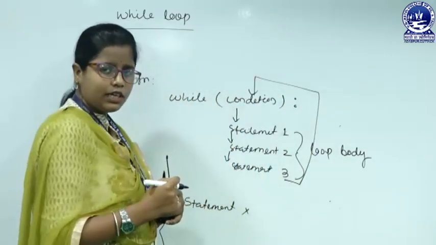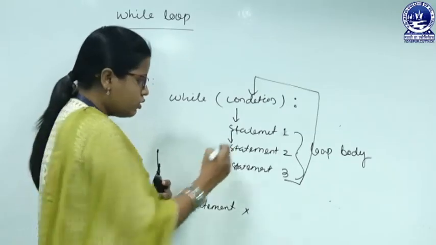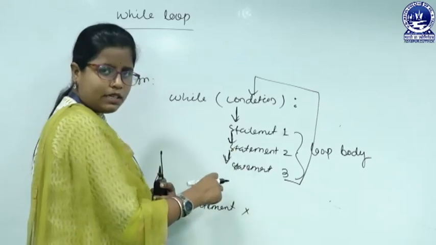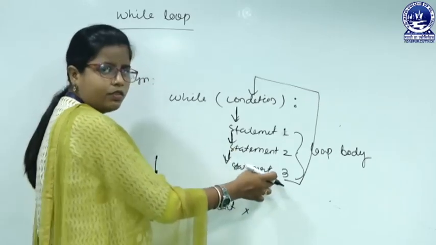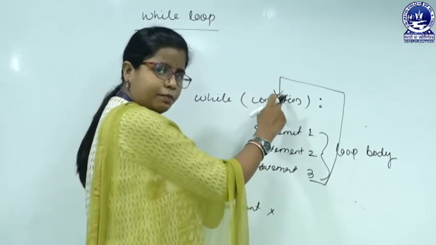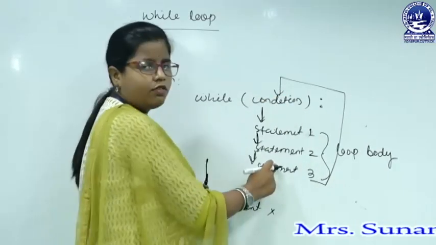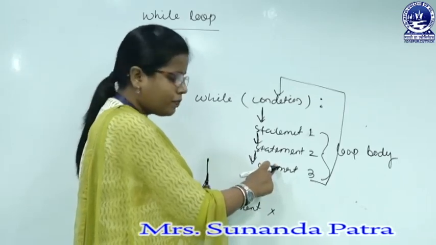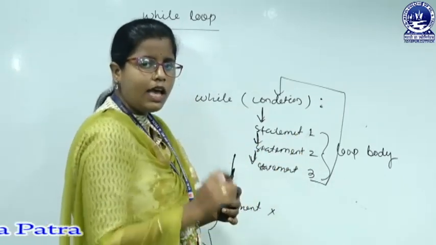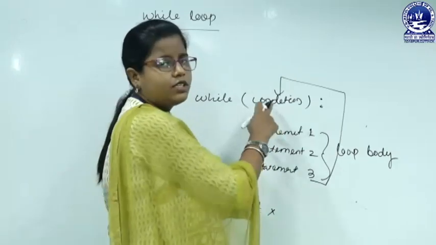Again we have to check the condition. If the condition is true, again the control flows like this: statement 1, statement 2 and statement 3. Then we again go to the condition and check it. If it is true, then statements 1, 2, 3 get executed again. These statements will get executed as long as this condition is true.